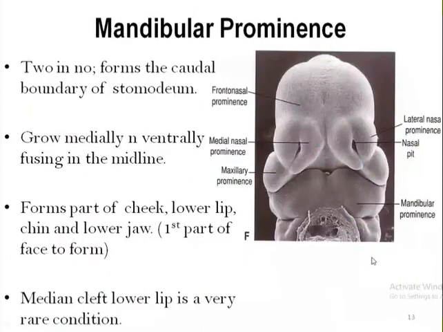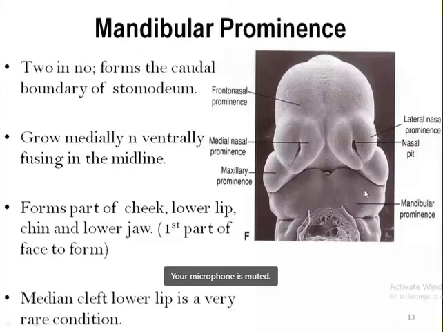Then the next prominence is the mandibular prominence, which is also a paired prominence. The two mandibular prominences form the caudal boundary of the stomodeum. With the growth of the underlying mesenchyme, they grow medially and ventrally, fusing in the midline.